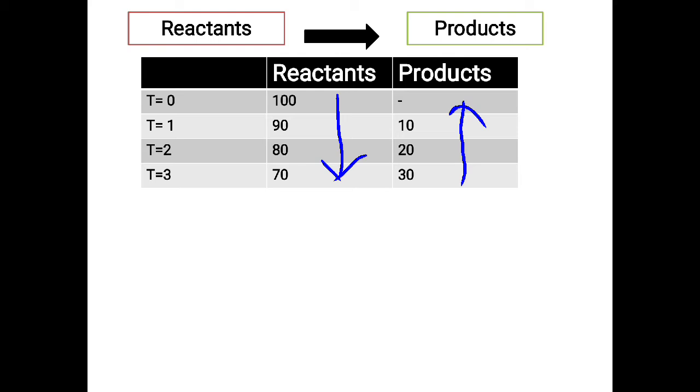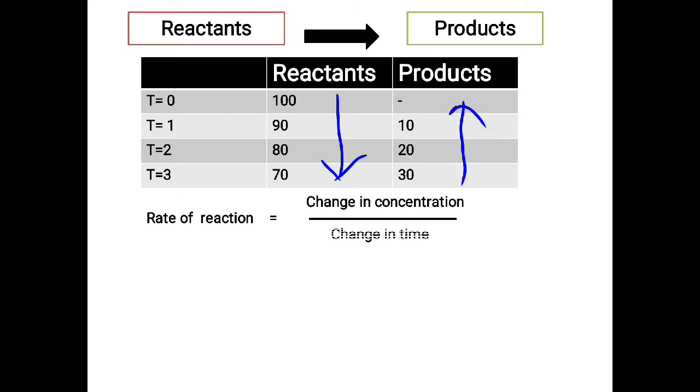Okay, so we don't use speed here. What we use instead is what we call the rate of the reaction. If you are able to measure the change of the reactant with respect to time, or the product with respect to time, that is what we call the rate of the reaction. So rate of the reaction is the change in concentration with respect to time. You can define the rate of the reaction in terms of reactants, and you can also define it in terms of the product.